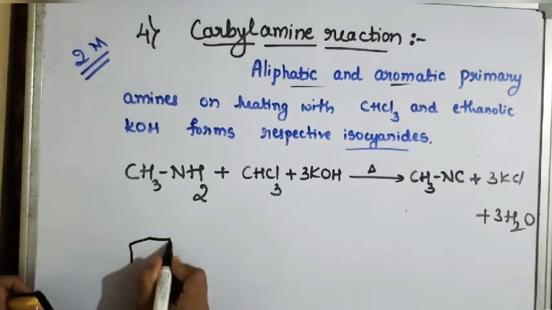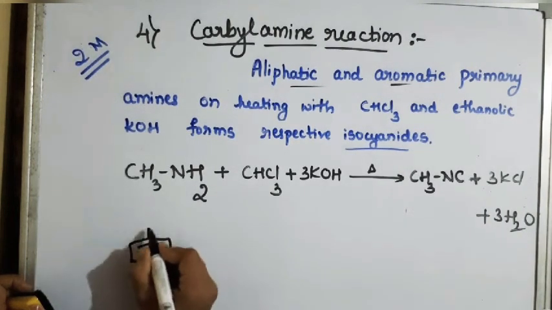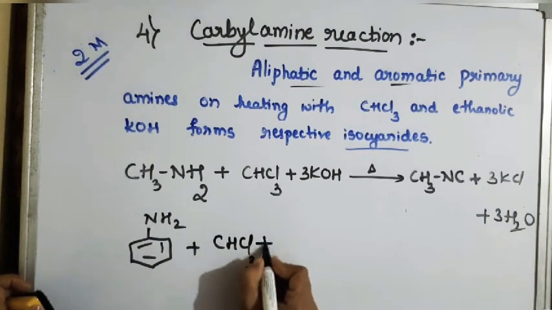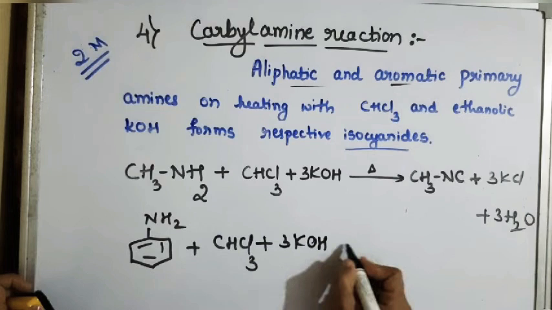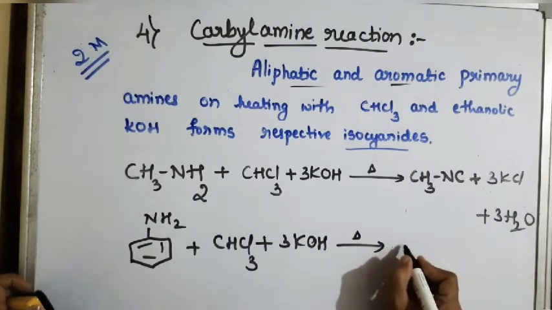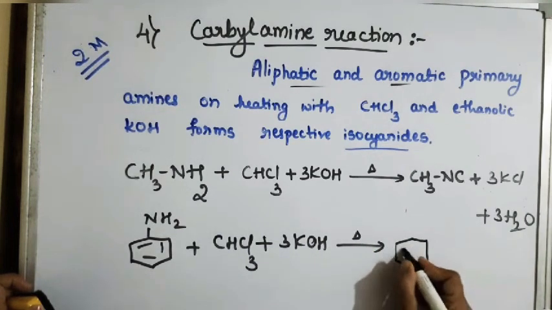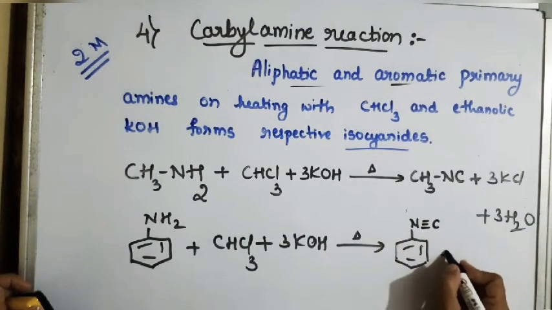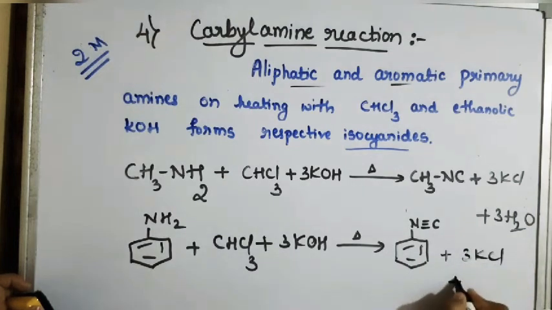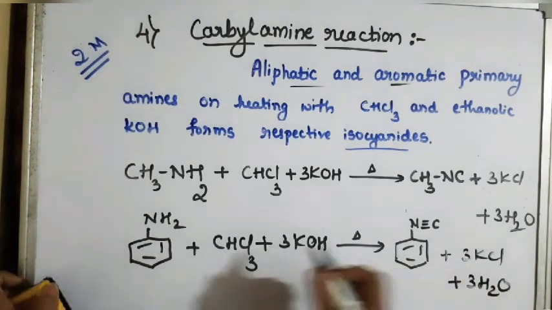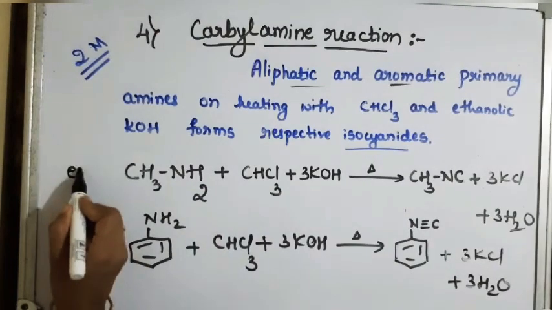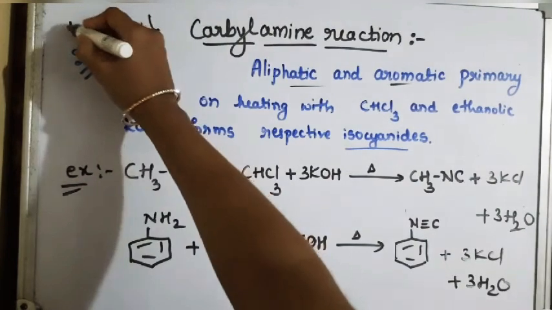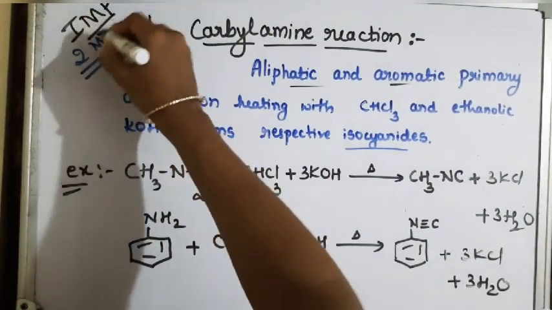Similarly, if I take C6H5NH2, that is aniline, treated with chloroform and potassium hydroxide, on heating it gives phenyl isocyanide, with a triple bond between nitrogen and carbon, with the same byproducts. So these are the 2 examples, and this is the carbylamine reaction. Very important for the examination.